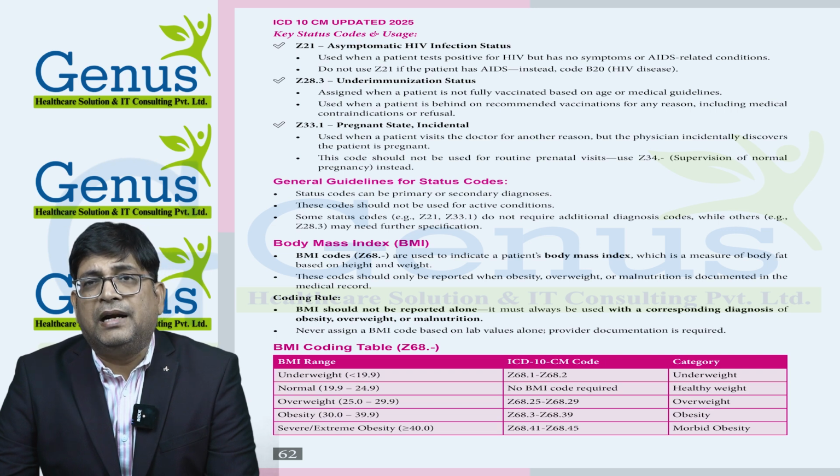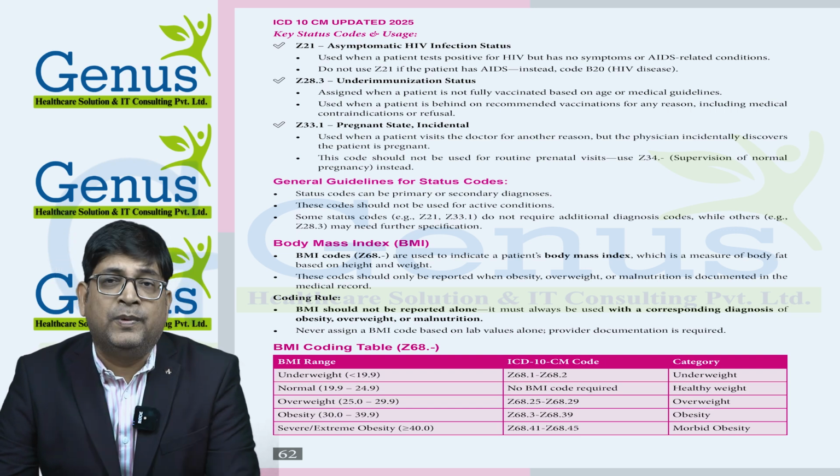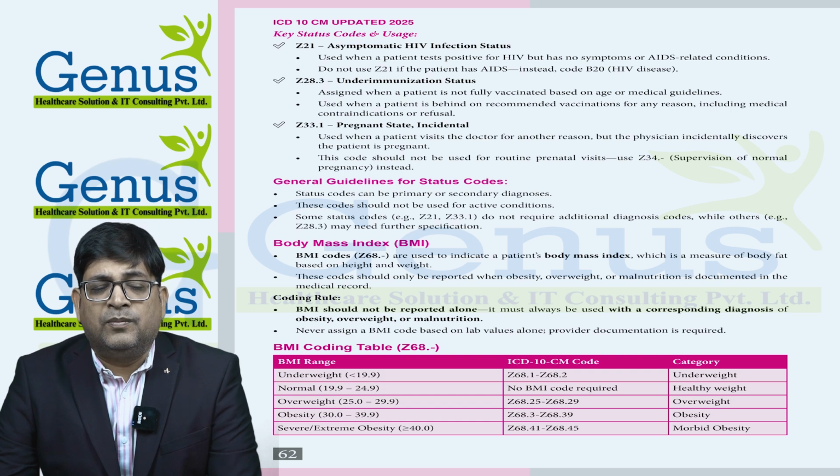19.9 to 24.9 is the normal BMI. Overweight is 25 to 29.9, and obesity is 30 to 39.9. And if a patient has a BMI of more than 40, then it will be considered morbid obesity. So normally you can leave the normal BMI code, but you need to always provide underweight, overweight, obesity or morbid obesity codes for BMI, and the series will again remain Z68.